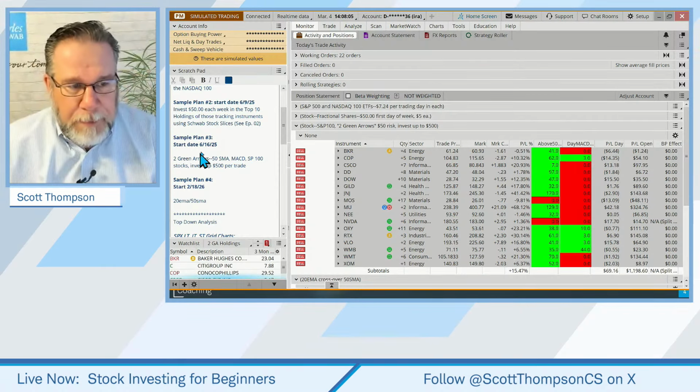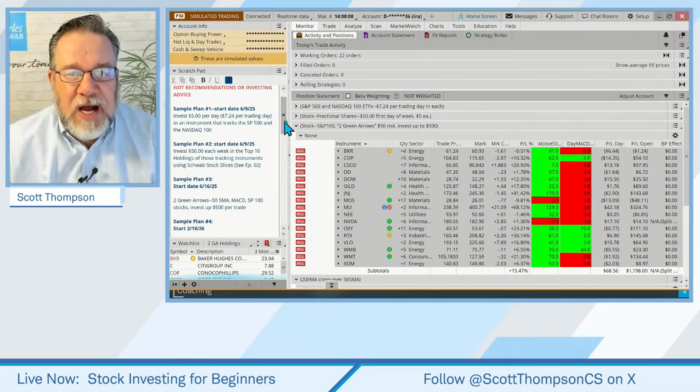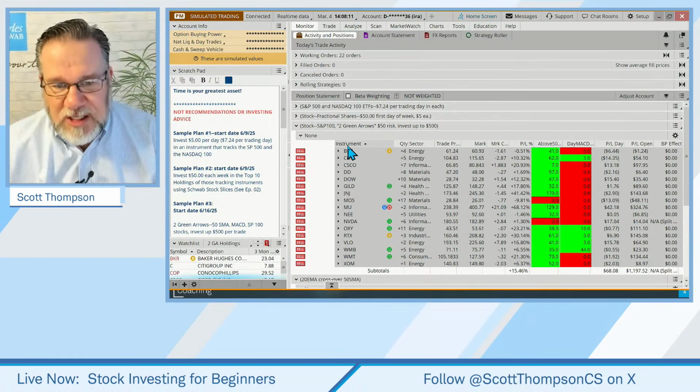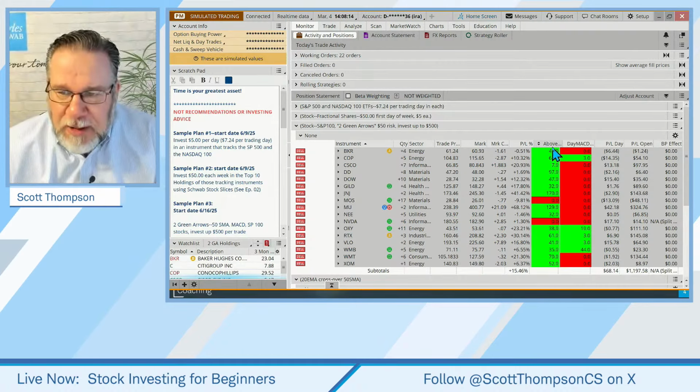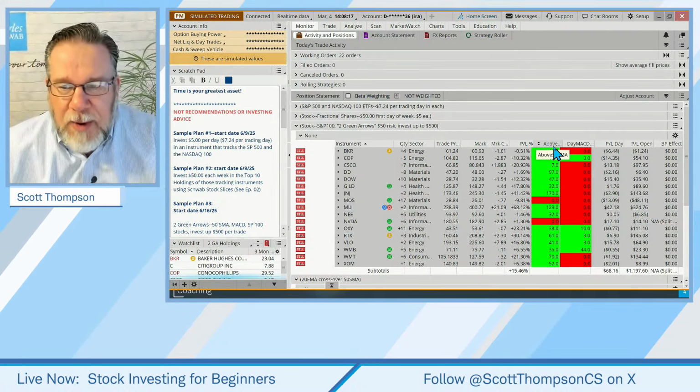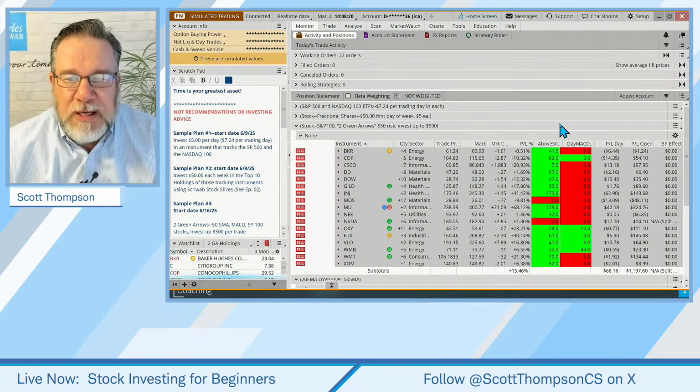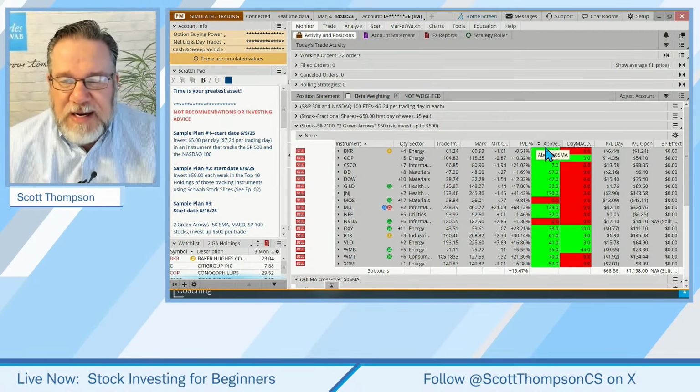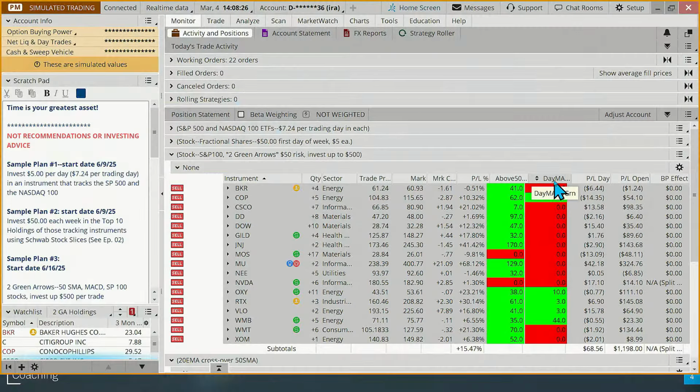And so we're going to look at our open positions on both of these types of plans. We'll talk about whether we need to adjust a stop or not. I put these scripts in the chat already. If you're watching the recording, they're in the description. We have a column here called above the 50-day simple moving average and day MACD green. What this does is give me a real quick reference: I can look at this first column right here and determine whether I need to adjust a stop based on it going below the moving average, or if I have a new buy signal on the MACD, and those are the 2 adjustment rules that we look at.